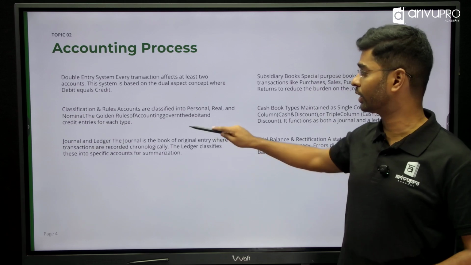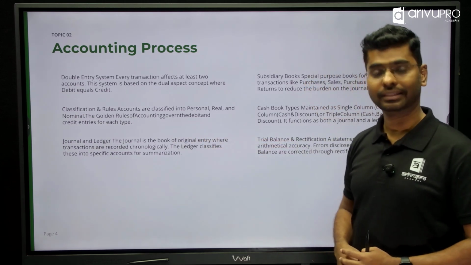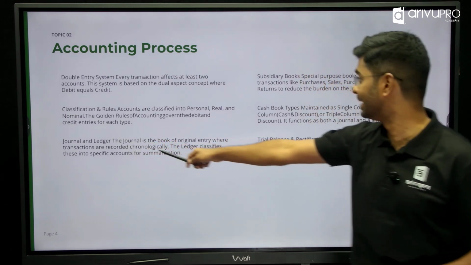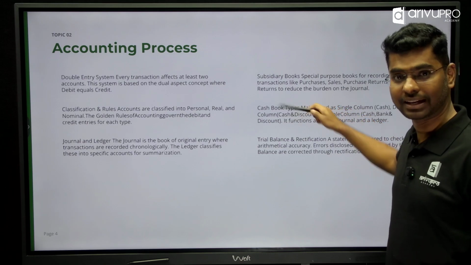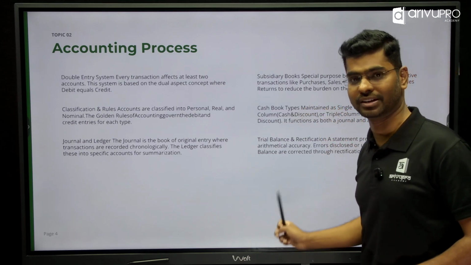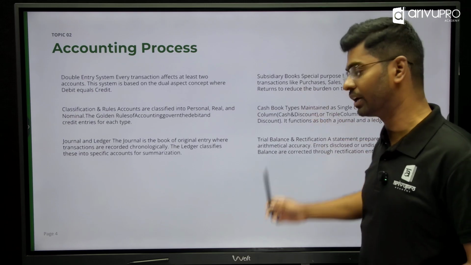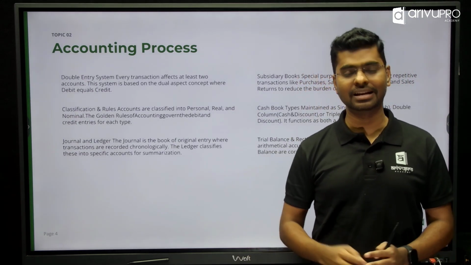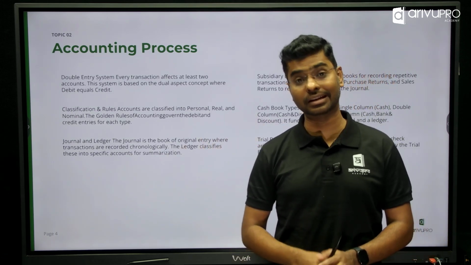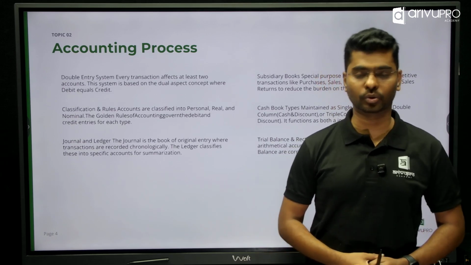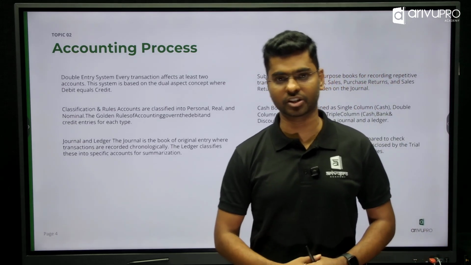Then we have journals, ledgers, subsidiary books, cash balance, trial balance, and finally your rectification of errors. So typically again, they have covered 6 topics, going through the entire process of identifying a transaction till finalization into trial balance and also doing rectification of errors.